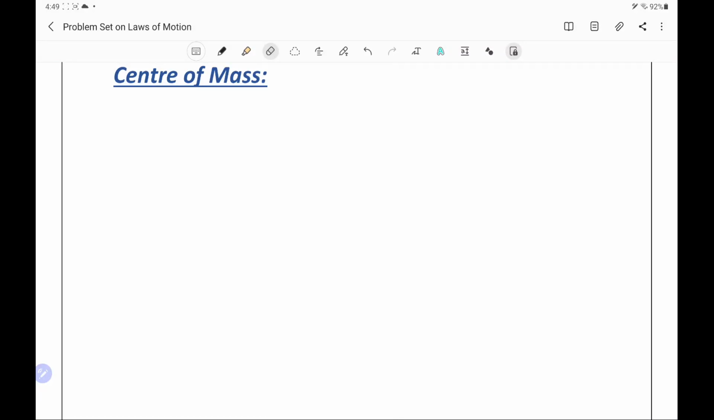Next topic is center of mass, and it is one of the important topics. Center of mass of a body or a system of particles is a point at which we can suppose that the whole mass of the body is concentrated. And in symmetrically shaped bodies, their geometrical center acts as the center of mass.